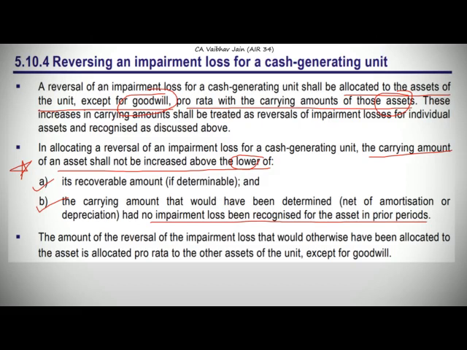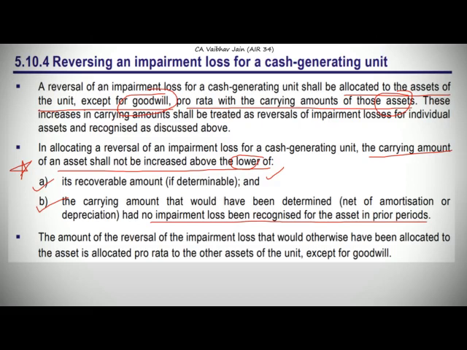That is, the increased carrying amount cannot be more than the recoverable amount. See, if the increased amount is again more than the recoverable amount, it again means that we have to impair the asset. So definitely we cannot increase the carrying amount above our recoverable amount, and secondly we cannot increase it over and above the carrying amount after charging the depreciation and amortization, because that would have been charged if the asset had not been impaired.